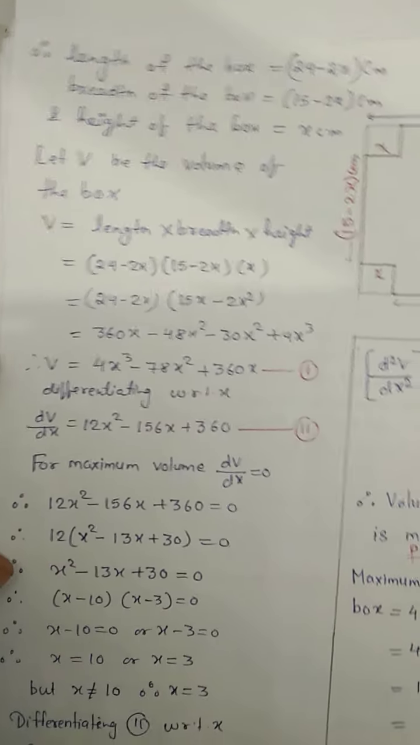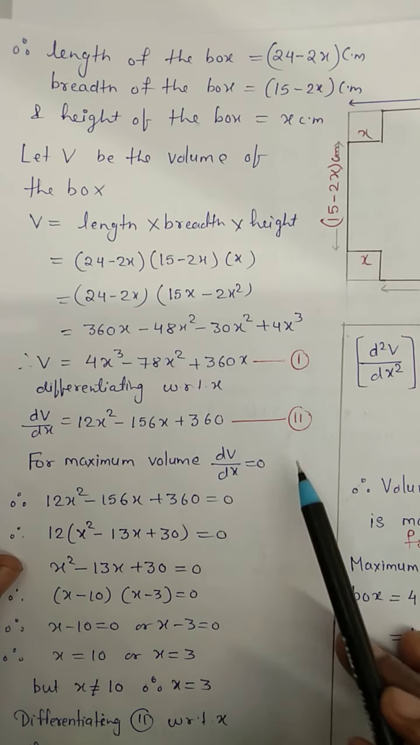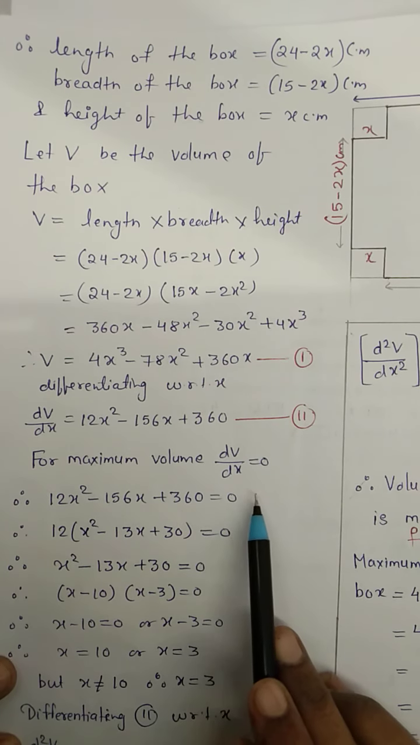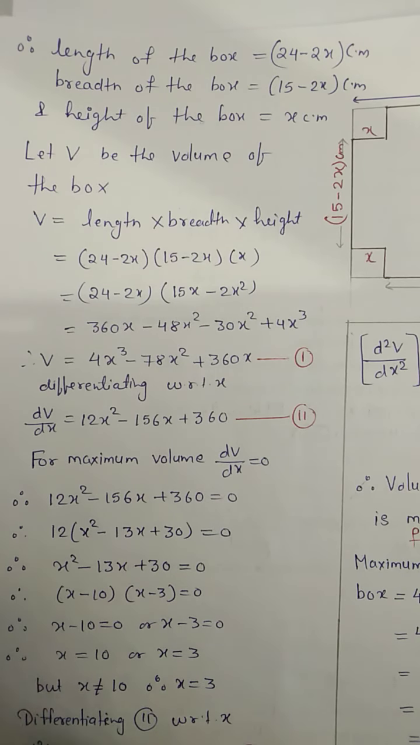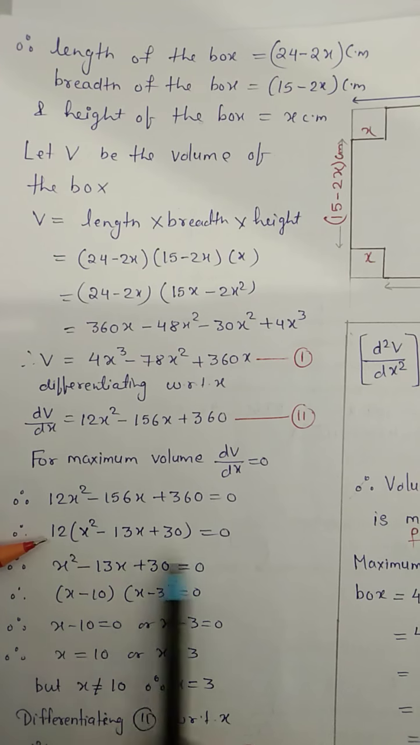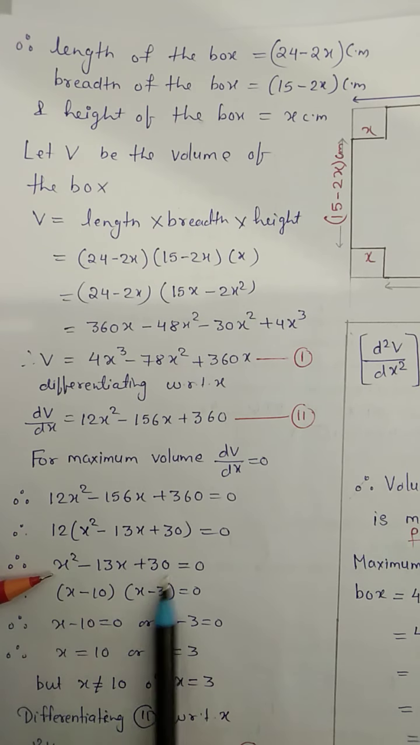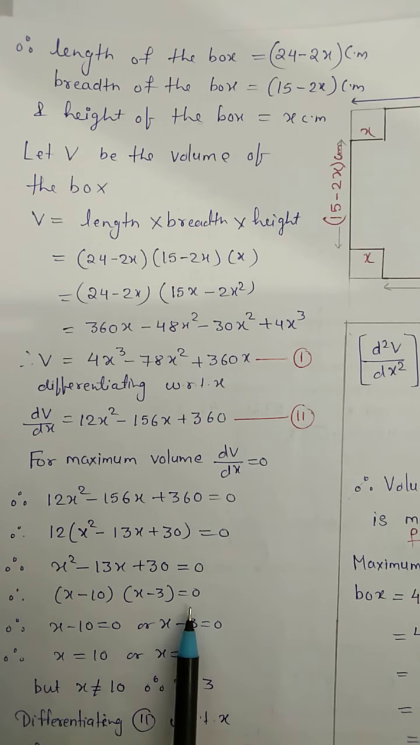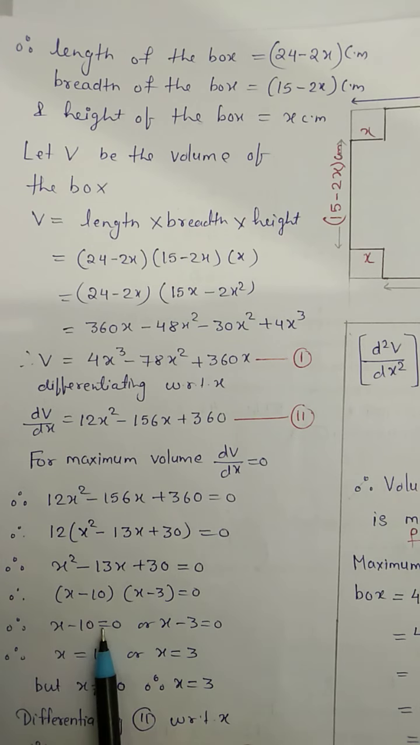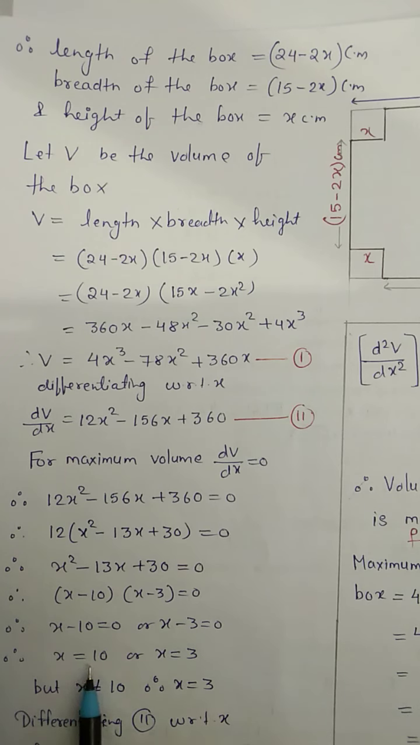Okay, now you focus on solution. We were here. For maximum value, dv by dx equals 0, that means this is equal to 0. I have taken 12 common, then divided throughout by 12, you will get this one. Finding factors, that is (x minus 10)(x minus 3) equals 0. So x minus 10 equals 0 or x minus 3 equals 0, and therefore x equals 10 or x equals 3.